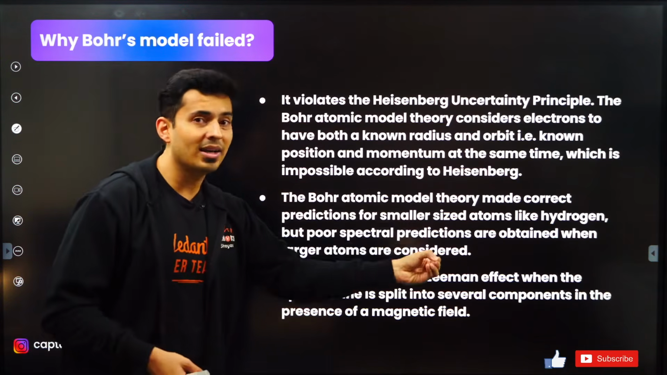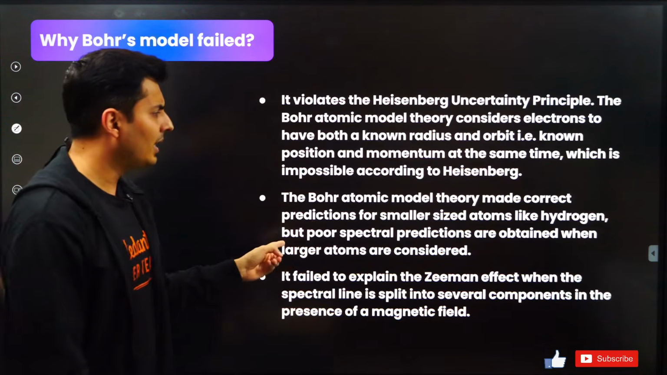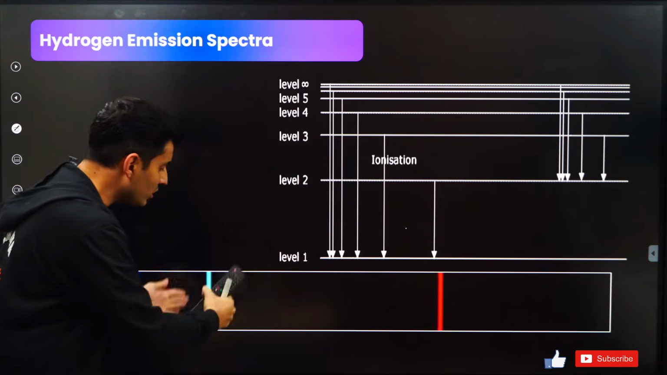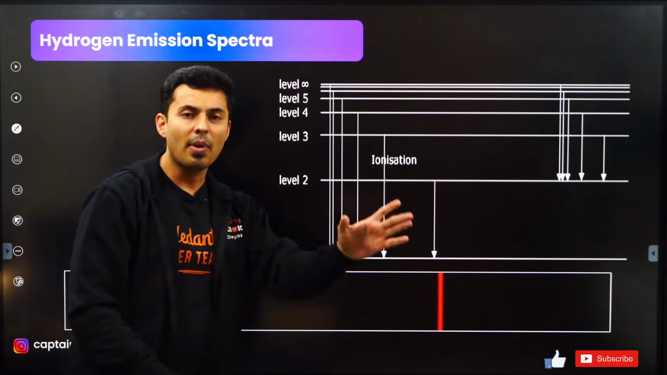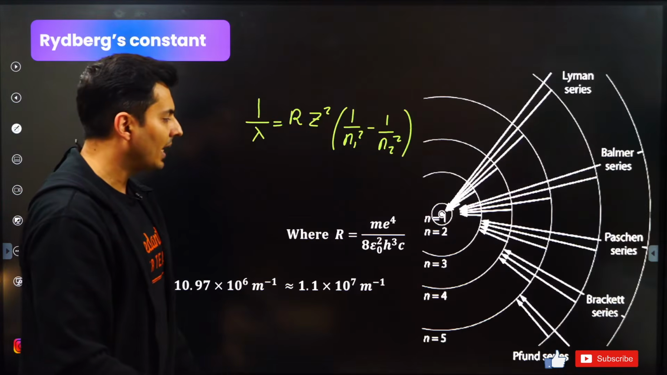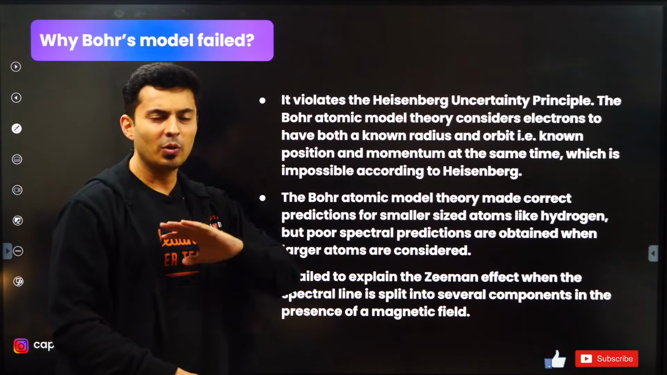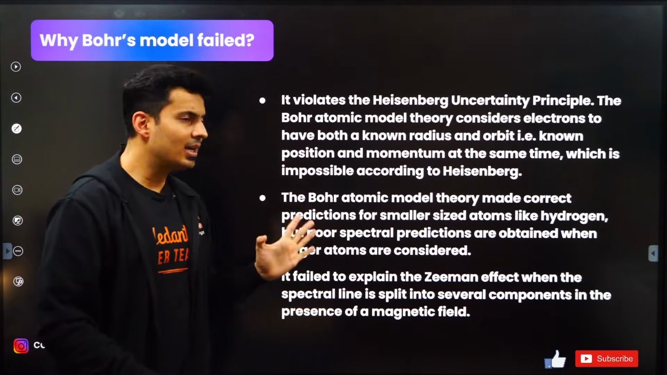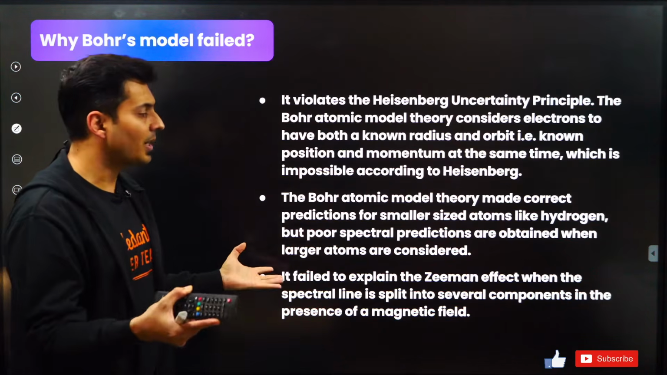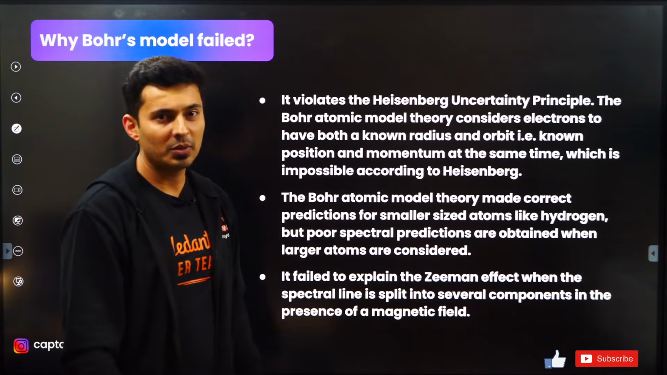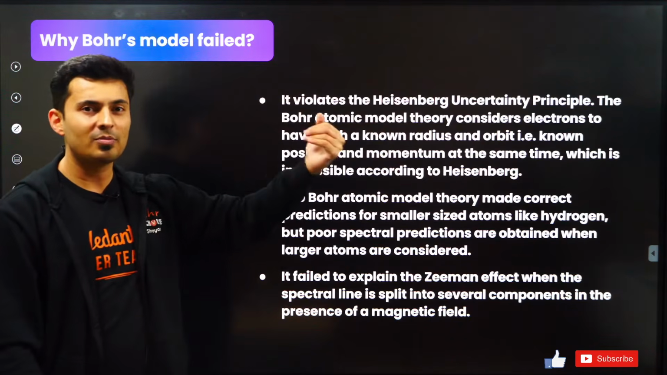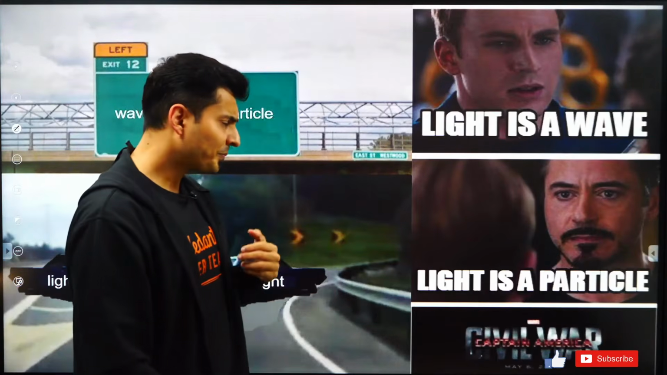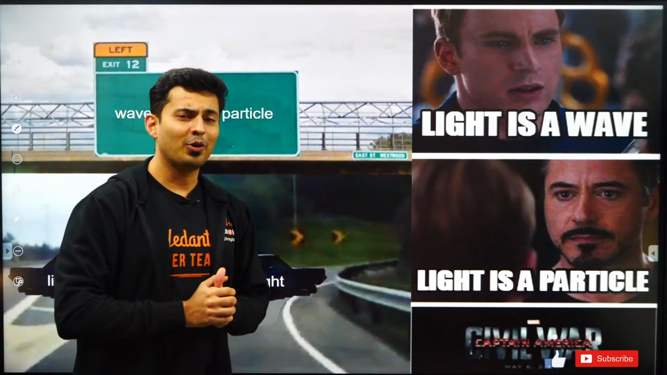Also, it was not able to explain why those spectral lines which I just showed over here split into smaller lines when you apply a magnetic field. That was called the Zeeman effect. You don't have to know exactly what the Zeeman effect is, but you just need to know that when a magnetic field was applied, those lines split. Why does it happen? It was not able to explain. There were more theories beyond that, but we limit ourselves to only Bohr's theory. So that was atomic structure for all of you.